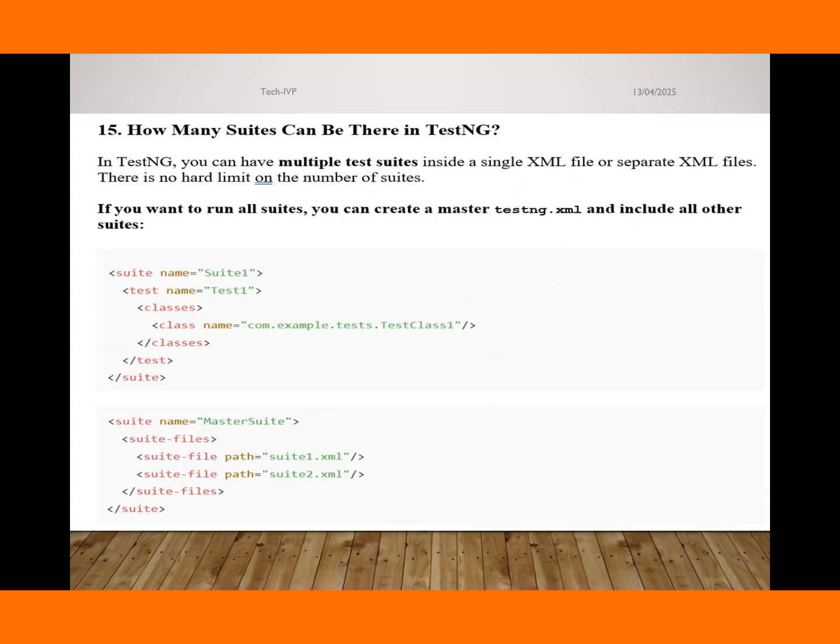So I hope you understand the question. I missed a serial number; the last serial number is also 15, so this one is the 16th question. This one is again a repeating question, can we run multiple suites? This was pasted here by mistake.